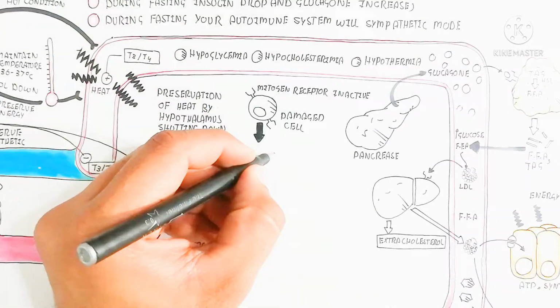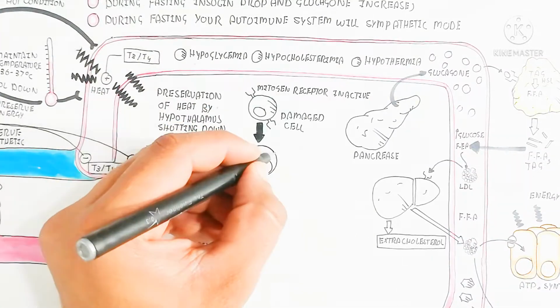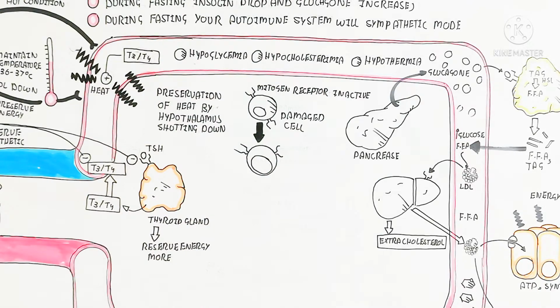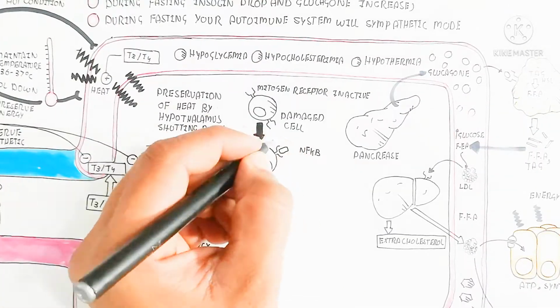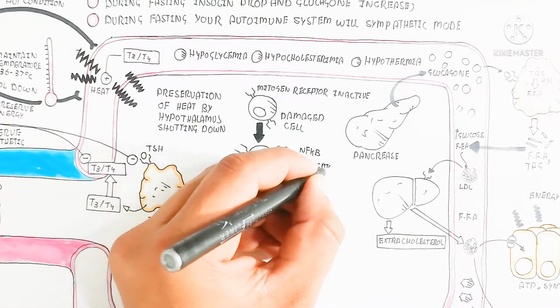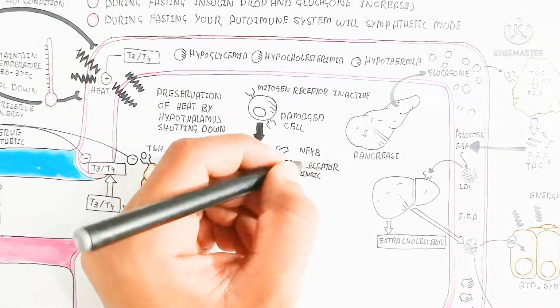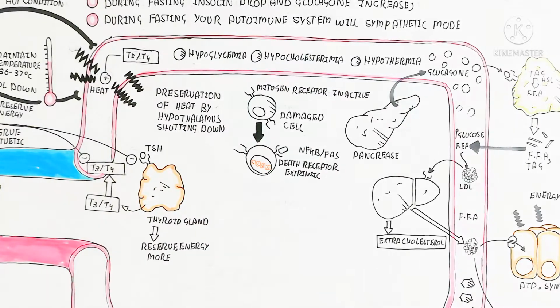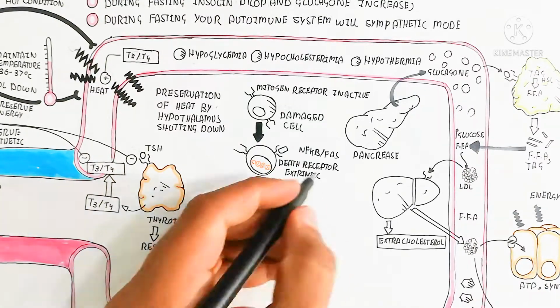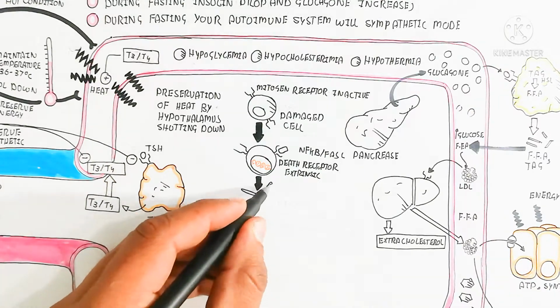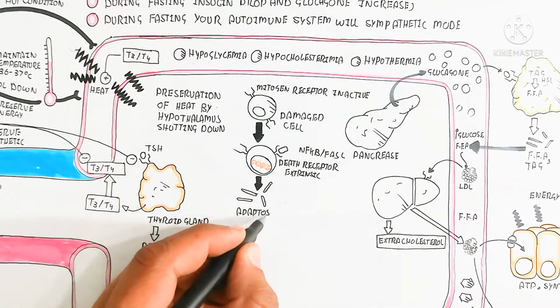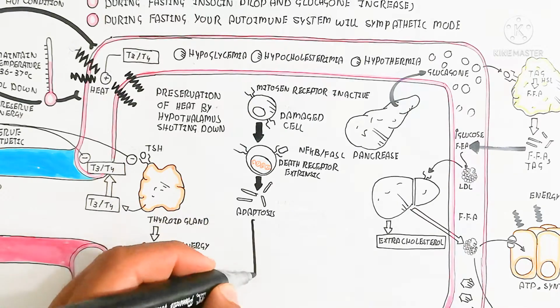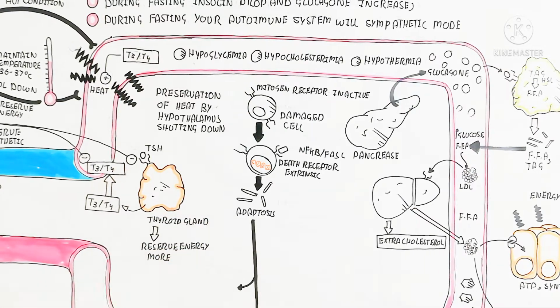So here is the cell. For example, this is a damaged cell in our body going toward a cancer cell, but the mitogen receptor is inactive. Inside the cell, an intrinsic factor such as damaged DNA will lead to apoptosis, and mitochondrial dysfunction will also lead to apoptosis, while the extrinsic factor is tumor necrosis factor kappa B and Fas ligand, the death ligand that binds extrinsically with the death receptor and drives the cell to apoptosis.